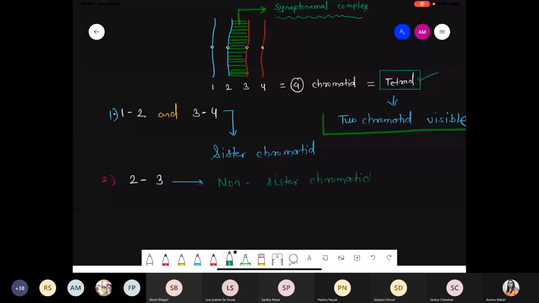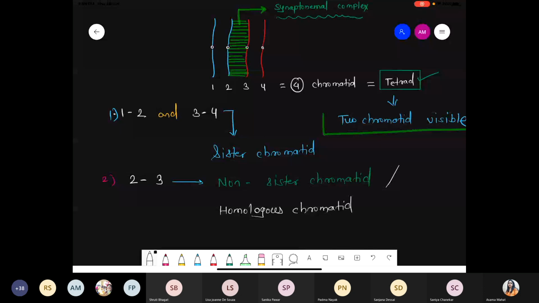And please remember, non-sister chromatids are also called homologous chromatids. Why are we talking about homologous chromatids? Because the synaptonemal complex is present between 2 and 3, which is formed during the zygotene. We said in zygotene that the synaptonemal complex will be formed between the 2 homologous chromosomes. So in this condition, definitely we are talking about 2 and 3.